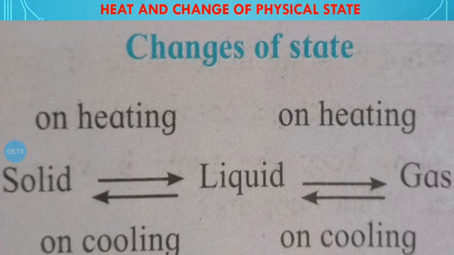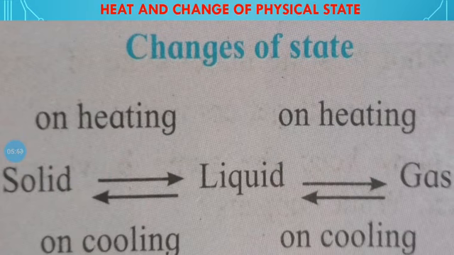See friends, you have learned that change in the physical state of a substance is an effect of the amount of heat in it. On gaining heat, the substance changes from solid to liquid and liquid to gas. On the other hand, when the substance cools or loses heat, it changes from gaseous to liquid and liquid to solid state.